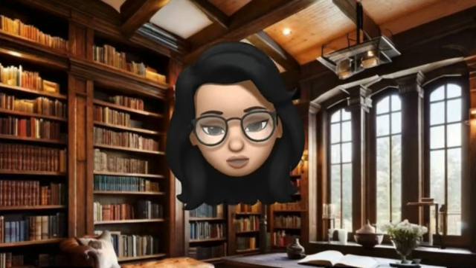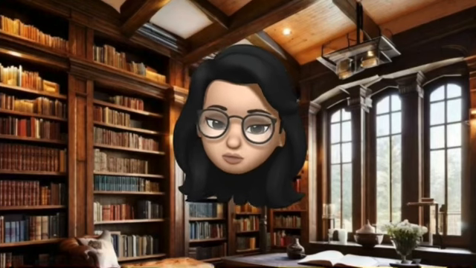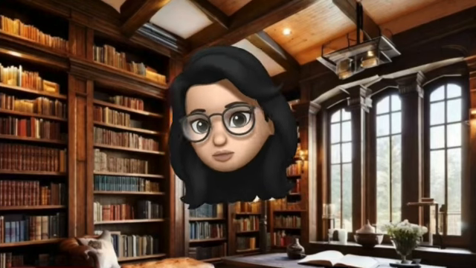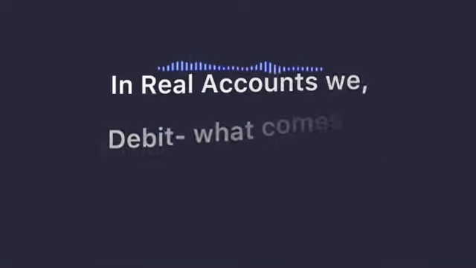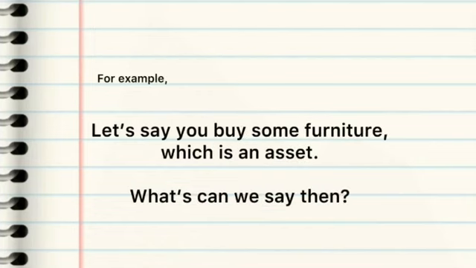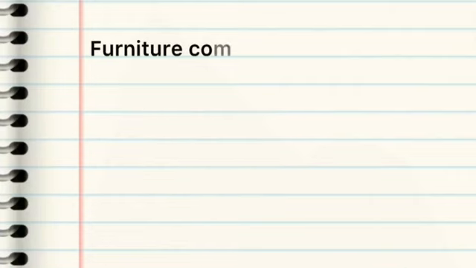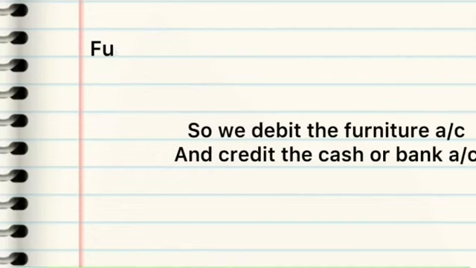As mentioned before, every transaction has a dual credit and debit aspect. Each account, real, personal or nominal, has its own way of recording debit and credit too. In real accounts, we debit what comes in and we credit what goes out. Let's take an example for real account. Let's say you want to buy some furniture. Furniture is an asset. What can we say then? Furniture comes in and cash goes out. We debit what comes in and credit what goes out. So we debit the furniture account and credit the cash or bank account.